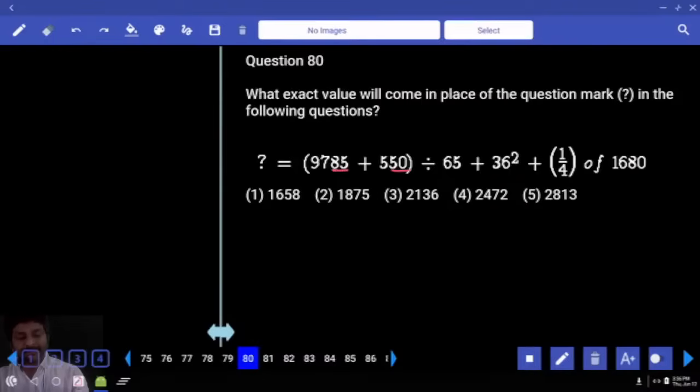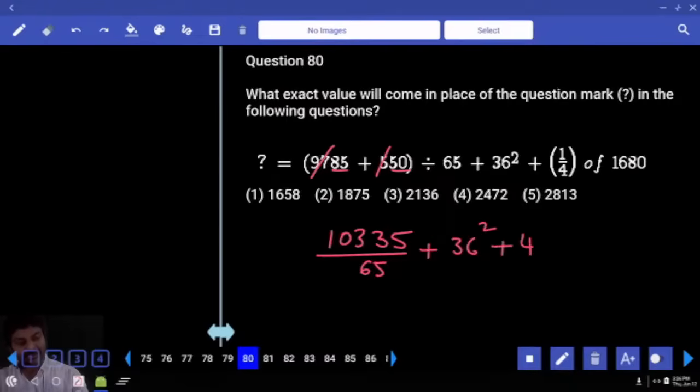85 plus 50. 135. Last two digits 35 and 1 carry. Correct? 97 plus 1, 98. 98 plus 5, 103 divided by 65. Plus 36 square. Plus 1/4 of 1680, 420. Correct?